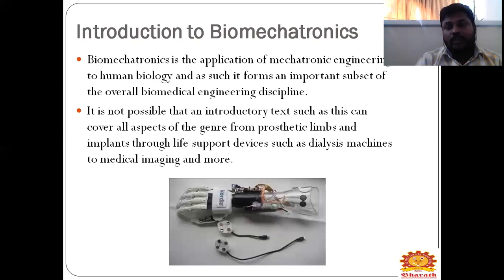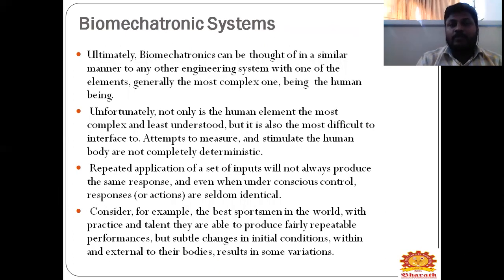Biomechatronics is a combination of mechanical, electrical, and electronic components which are in contact with a biological aspect. That is called biomechatronics. And the next one is biomechatronic systems. What is a biomechatronic system? Ultimately, biomechatronics can be thought of in a similar manner to any other engineering system, with one of the elements, generally the most complex one, being the human being.